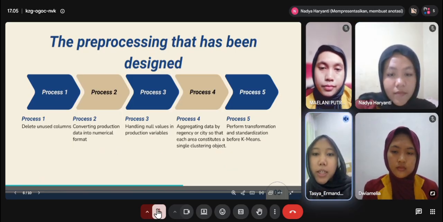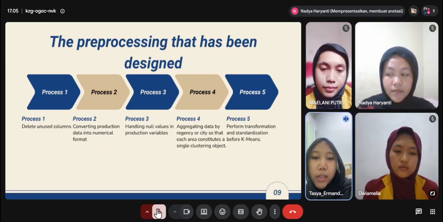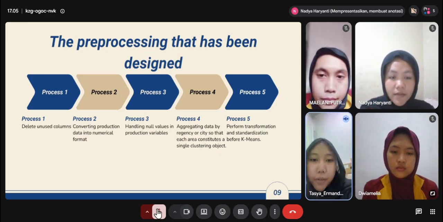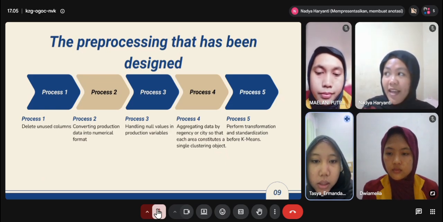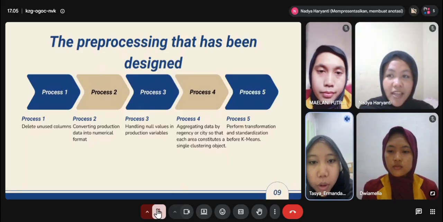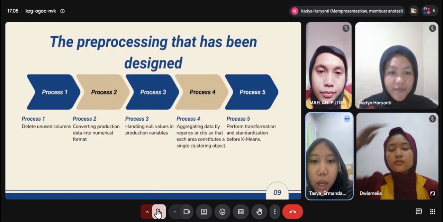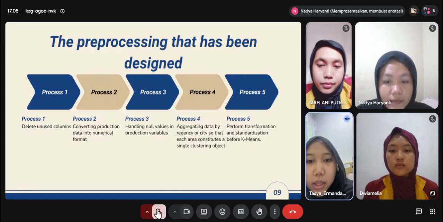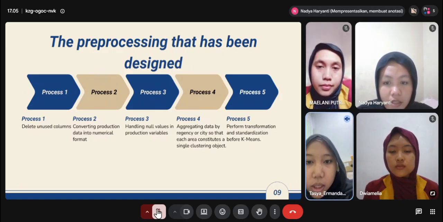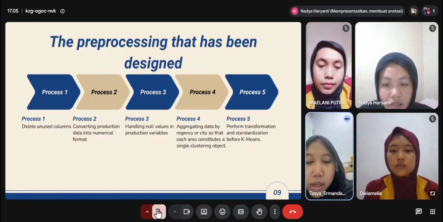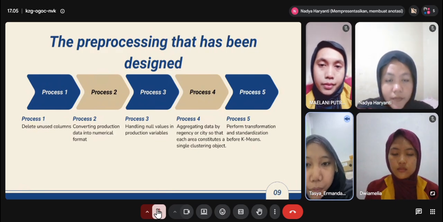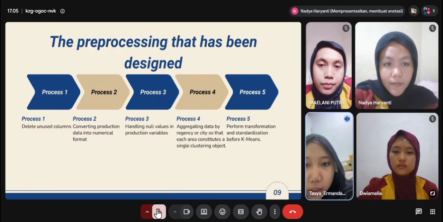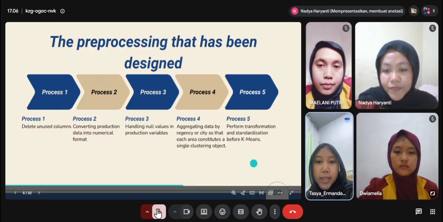The pre-processing that has been designed has five processes. Process 1, delete unused columns. Process 2, converting production data into numerical format. Process 3, handling null values in production variables. Process 4, aggregating data by regency or city so that each area constitutes a single clustering object. Process 5, perform transformation and standardization before K-means. Next.